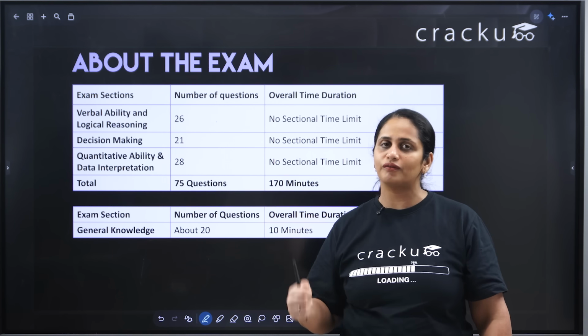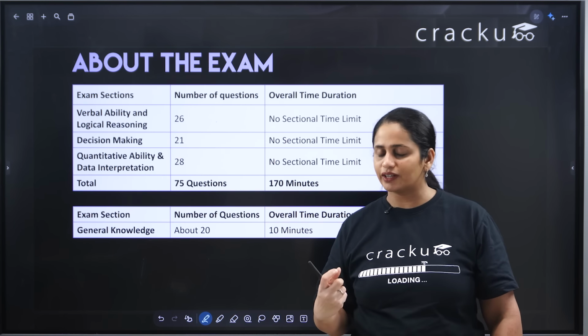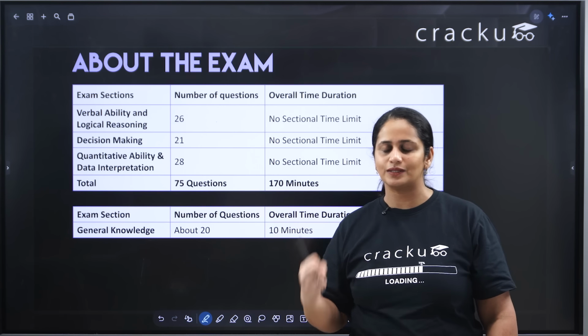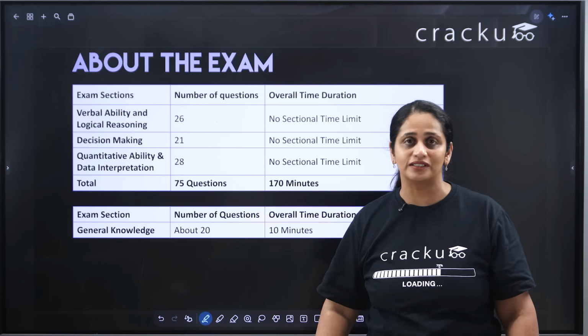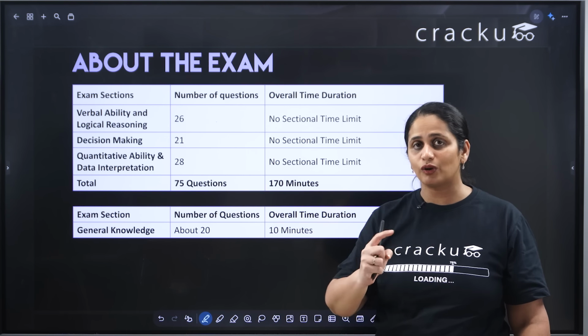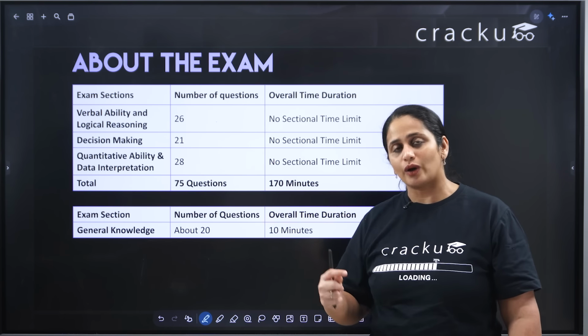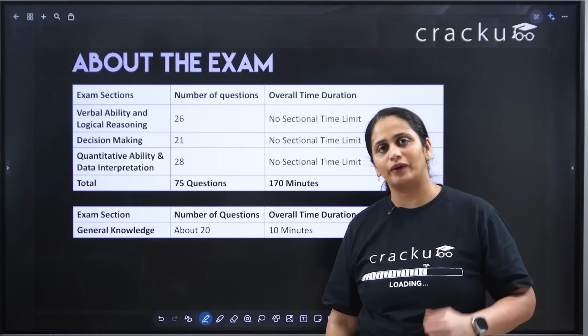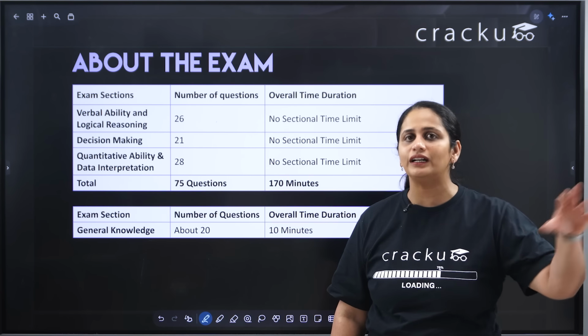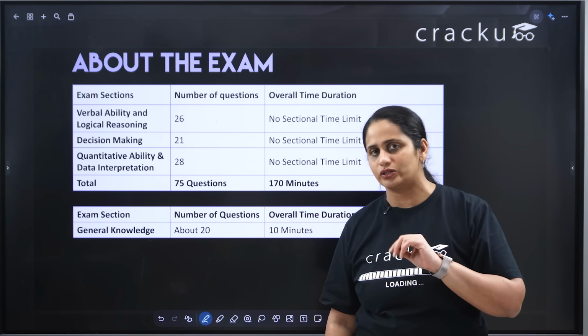You have to give more time over there and get as high a score there as possible. But I cannot give say 0 minutes to decision making. Why? Because I have to also clear the sectional cutoffs. So I give enough time that I clear the sectional cutoffs, then I go to my area of strength so that I can completely hit it out of the park in the overall score.